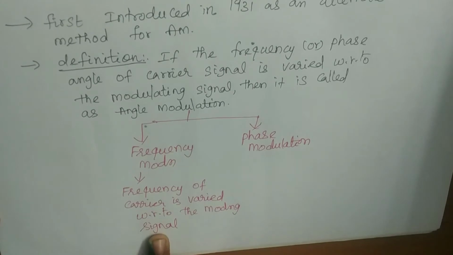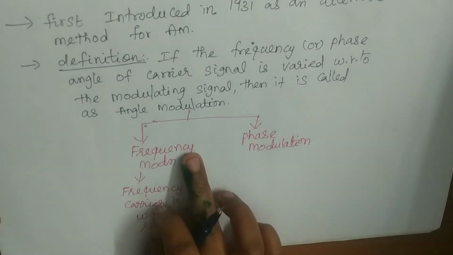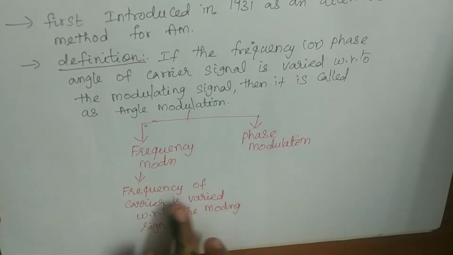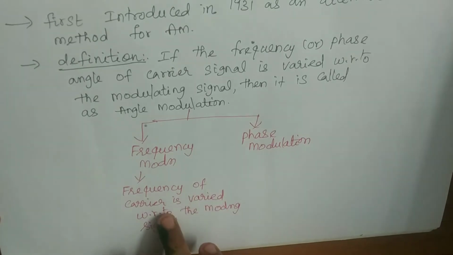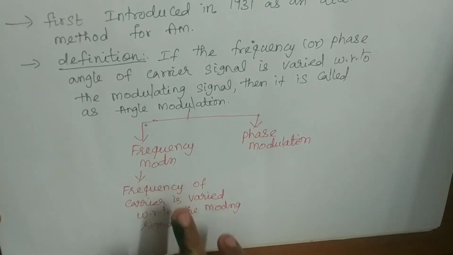In frequency modulation, the frequency of the carrier signal is varied with respect to the modulating signal. This is called frequency modulation.